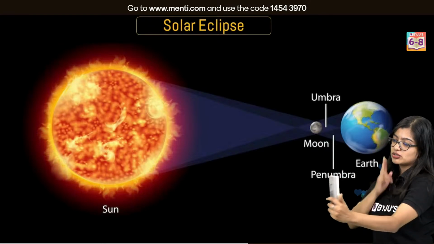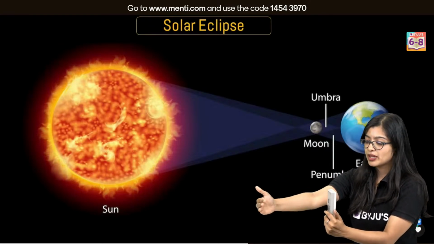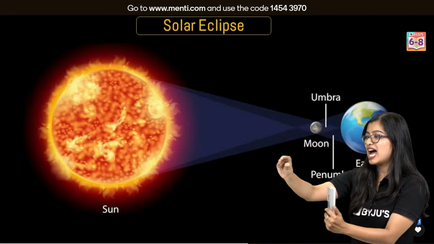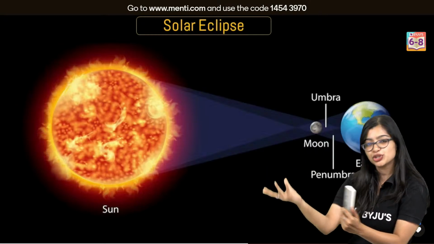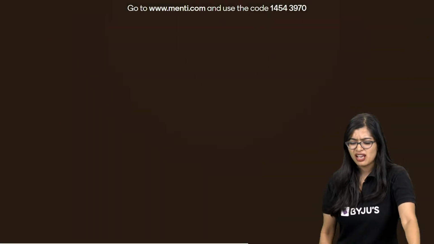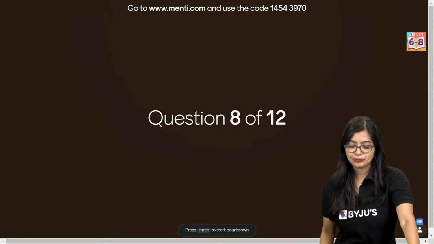If I have a remote and I use a torch, a shadow is going to be formed on a screen. Now the darker part of the shadow is what you call umbra. But you also have a lighter part around it, which is penumbra, right? So umbra is the central darker portion. Very easy. Think about shadow formation. Most of it gets simple.